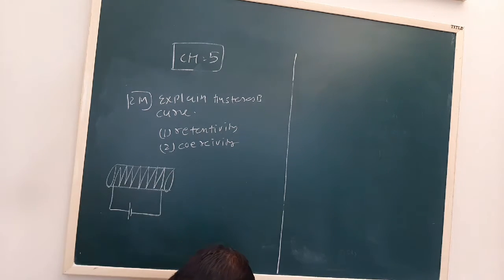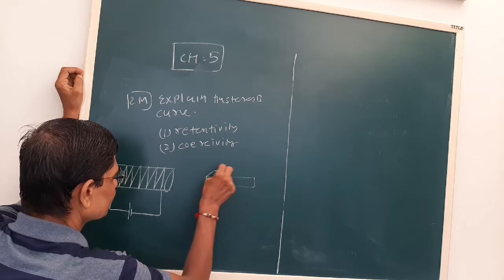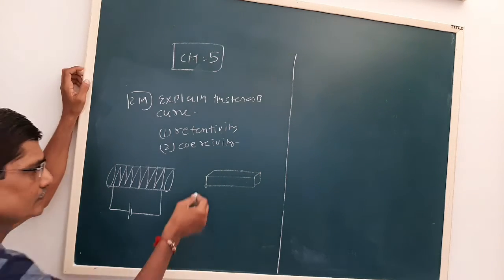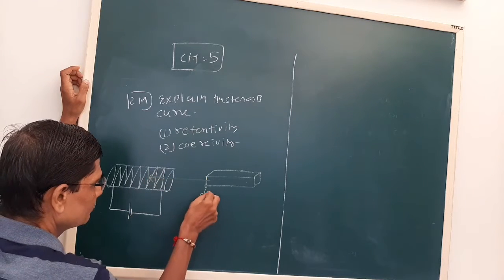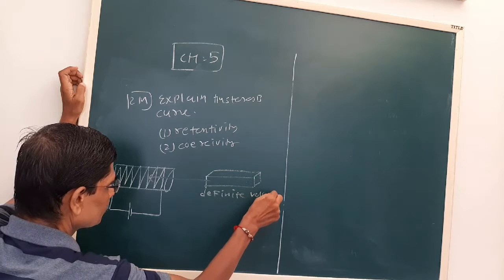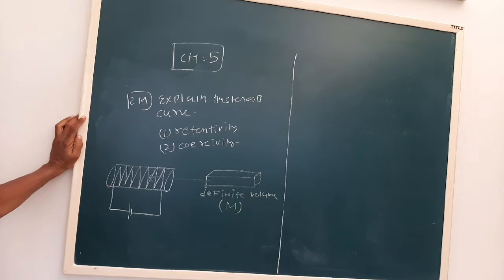Now we have to study the magnetic property of a given material. Let us say a specimen of a given material which has a definite volume. If its volume is known, we can come to know about M also.